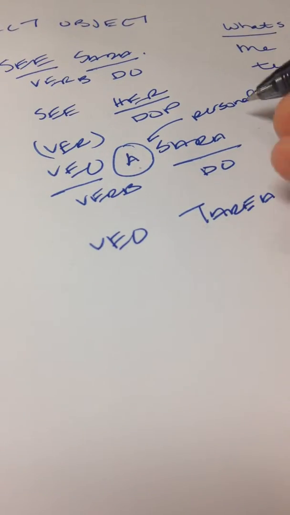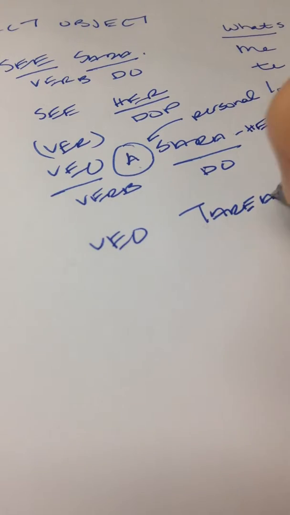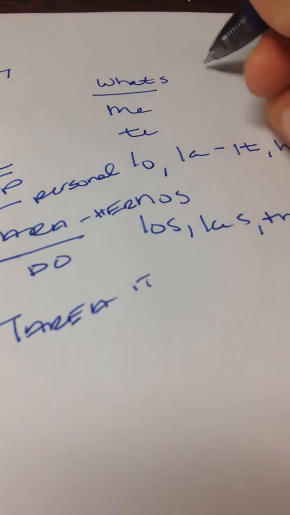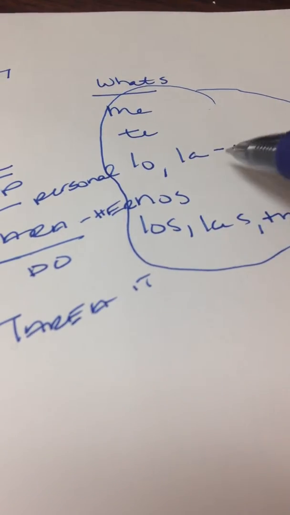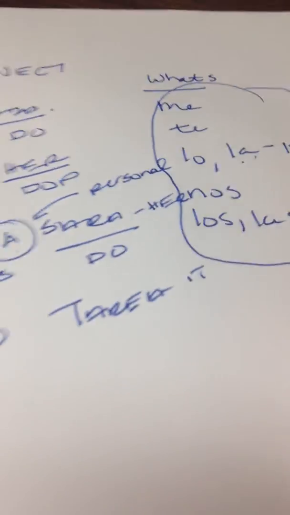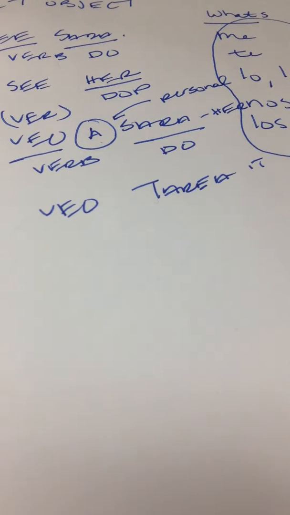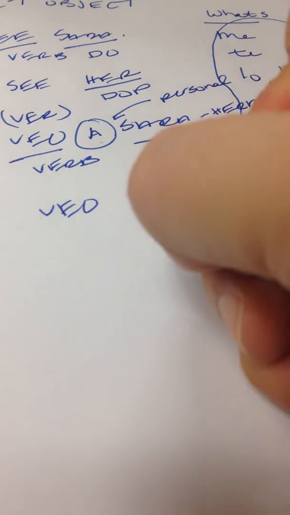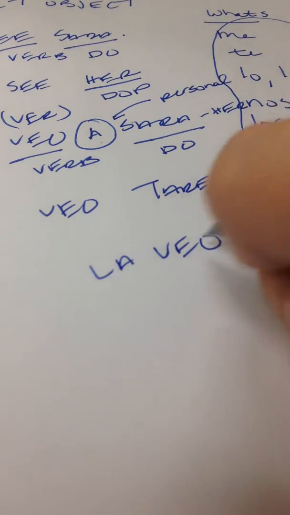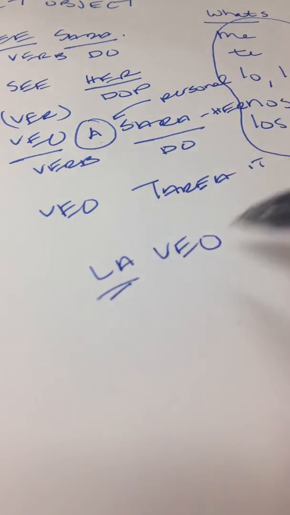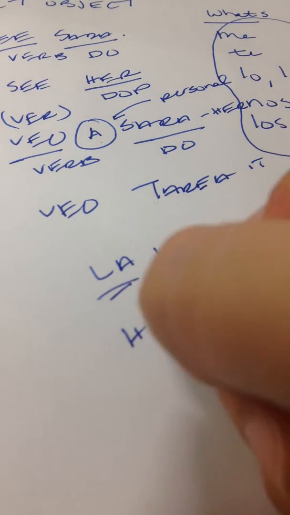Okay, so how do we say I see her? Or how do we say I see it? Well, you would reference your chart and say, which one would fit her? Well, Sara is female and she's singular, so you know it's la. And remember, on day 1, I told everyone that you have to make sure you put the pronoun in front of the verb. So it's not veo la, you would say la veo. That's what you would say. Now, if you want to talk about Sara, you would say la veo, I see her, and so you're saying her, I see.